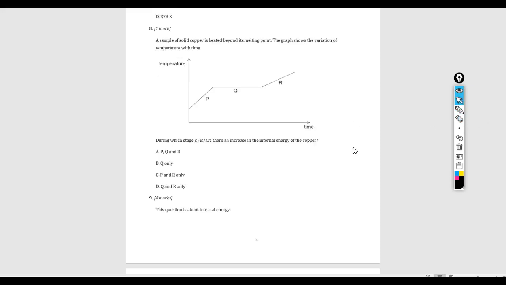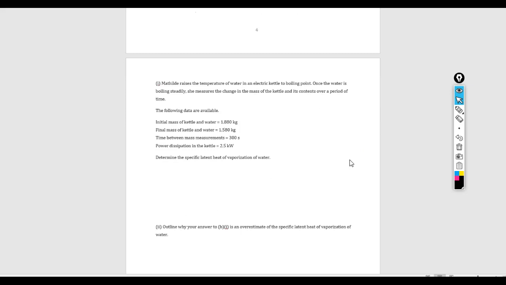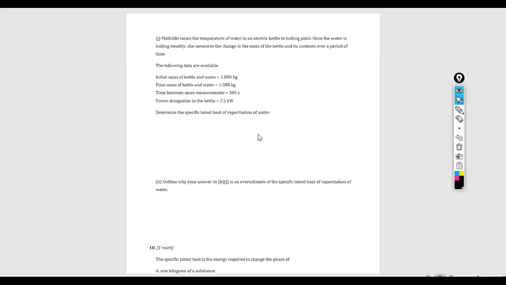Okay, question 9. It says, Matilda raises the temperature of water in an electric kettle to boiling point. Once the water is boiling steadily, she measures the change in the mass of the kettle and its contents over a period of time. The following data are available. Okay, and we want to determine the specific latent heat of vaporization of water.